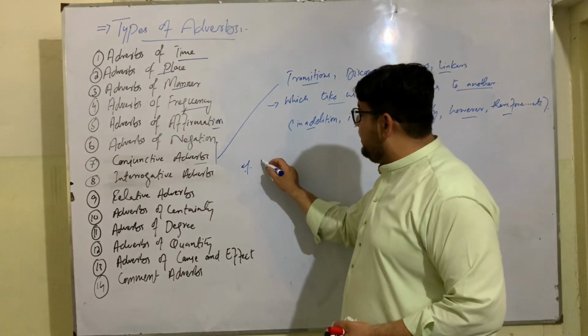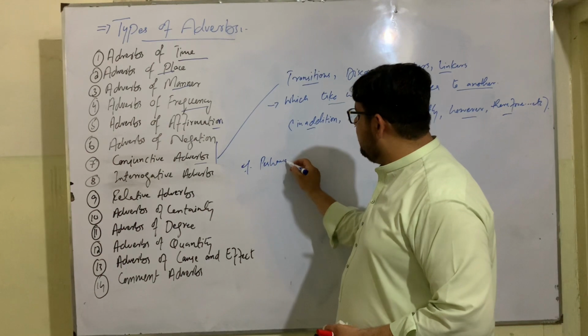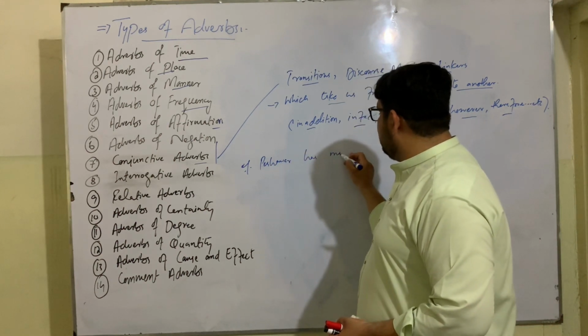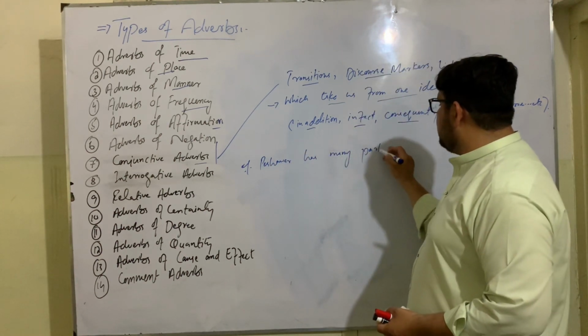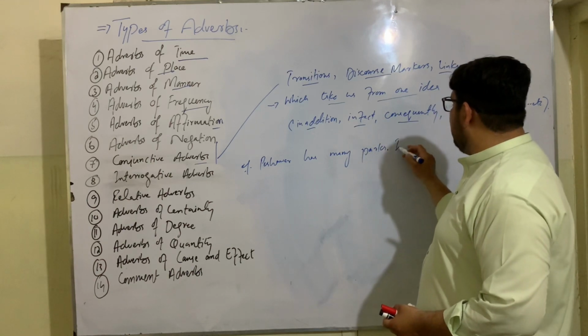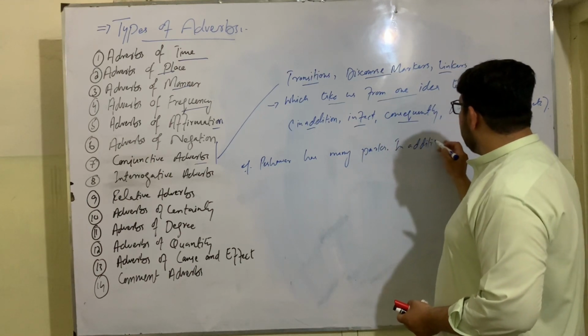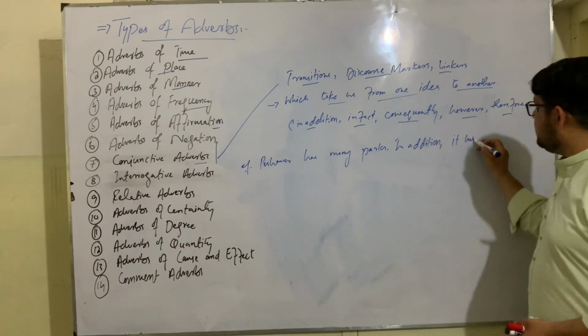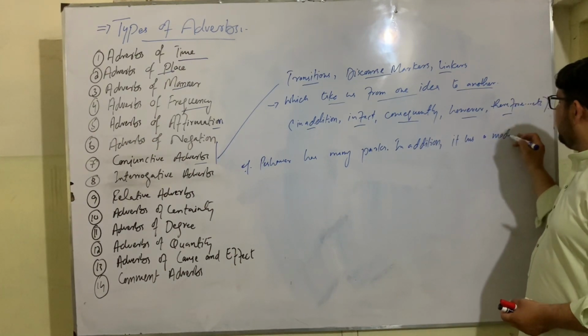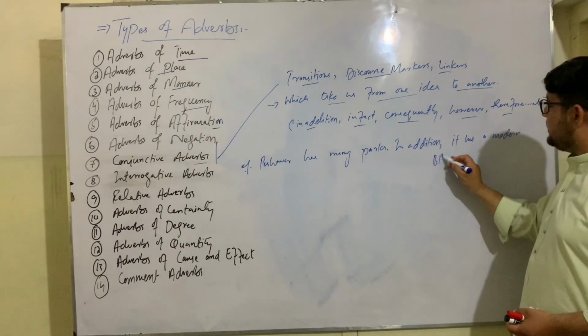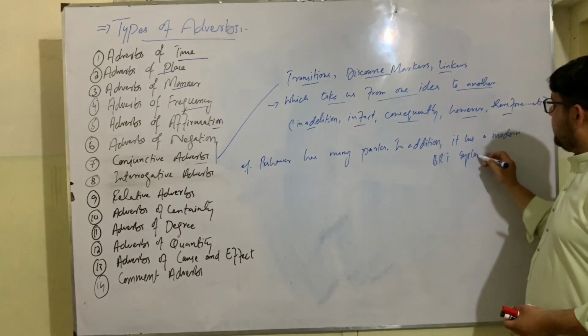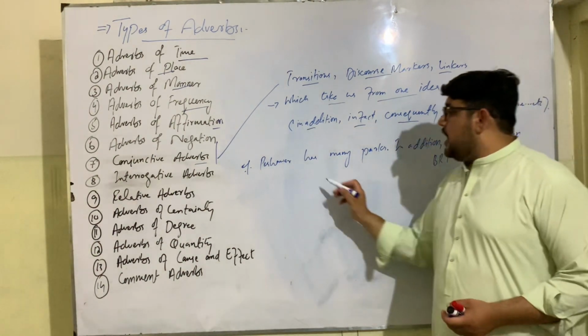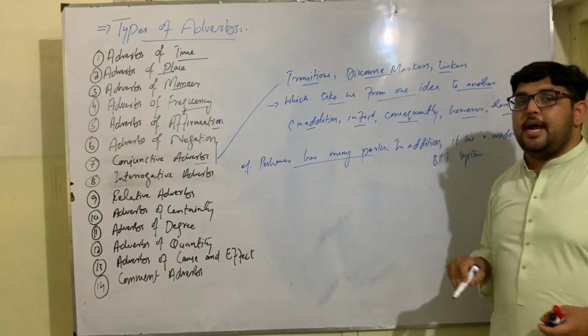For example, I say that Peshawar has many parks. Full stop. In addition, it has a modern BRT system. So if you see, Peshawar has many parks, this is one idea.